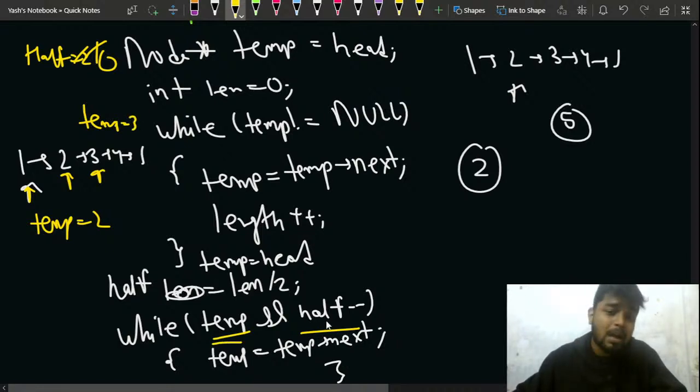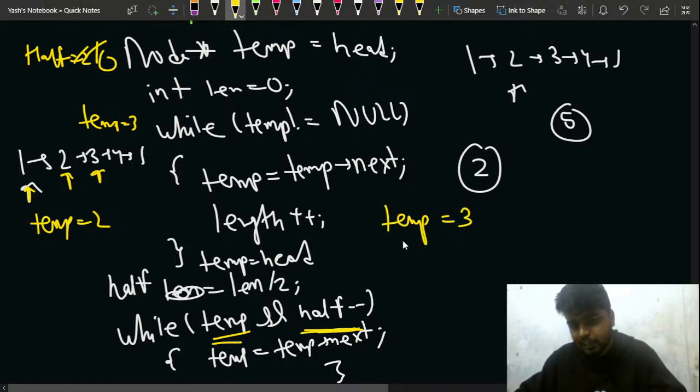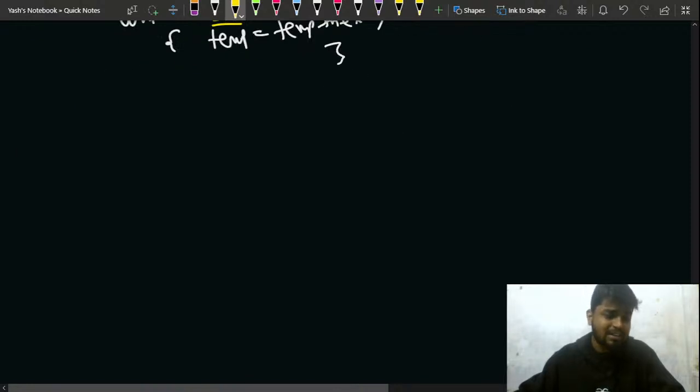Temp is not null, but my half has reached 0, right? So this condition will not work, because if it is 0, the loop will break, since the condition will become false. In that case, my temp will be pointing to 3, as I told you. So that is why this will be the middle of the linked list, and in the end I'll simply return this. Similarly, you can try it out for the even case as well, right?